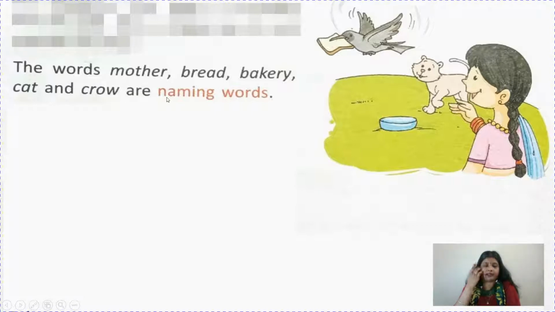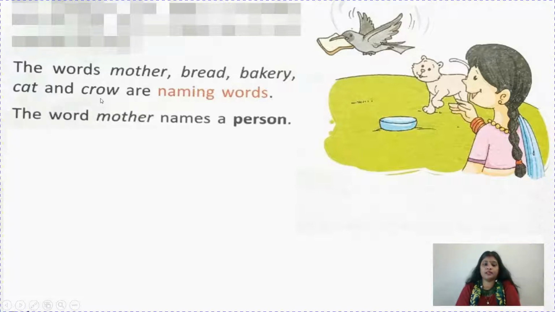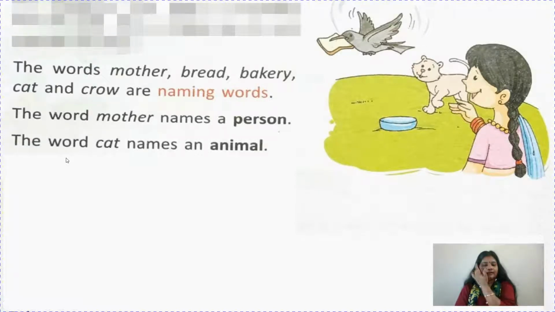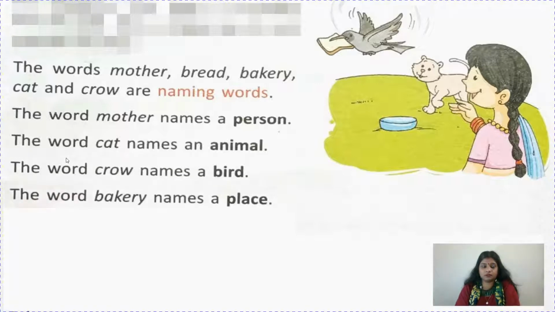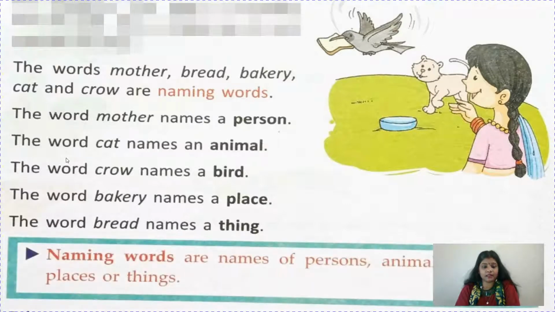And you can also define it like this. You can explain that mother is a name of a person, bread is a name of a thing, bakery is a name of a place, cat is a name of an animal and crow is a name of a bird. See, it's written here. The word mother names a person. The word cat names an animal. The word crow names a bird. The word bakery names a place. The word bread names a thing.